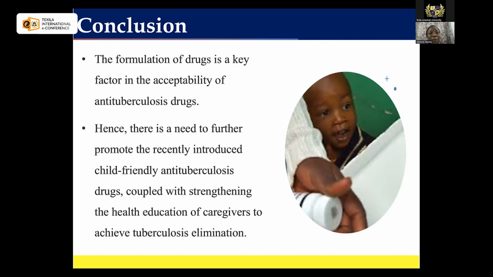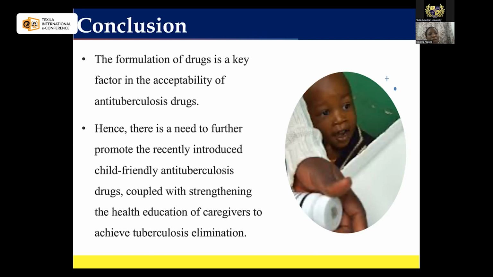So this particular study is a kind of factor to help us endorse adapting to this new trend of using the new formulation, which, though more expensive than the old formulation for children, will give a better outcome as it has a better acceptability among children.